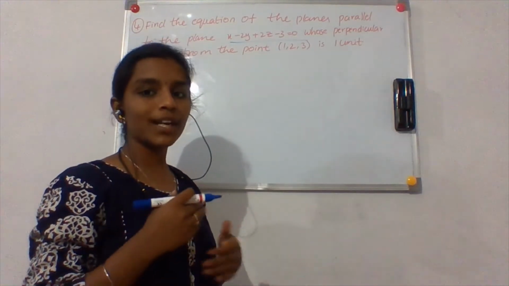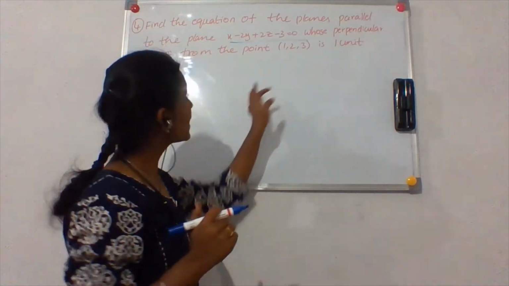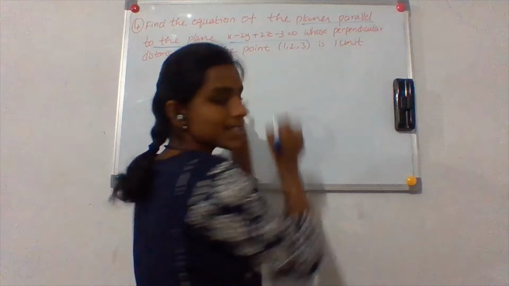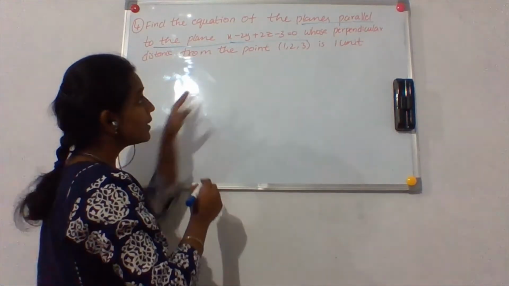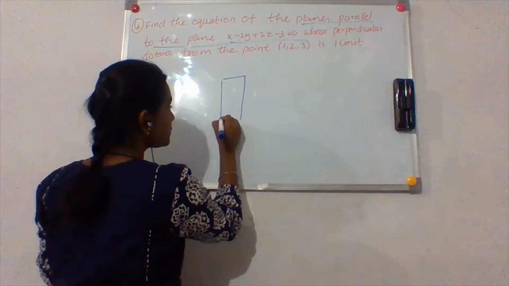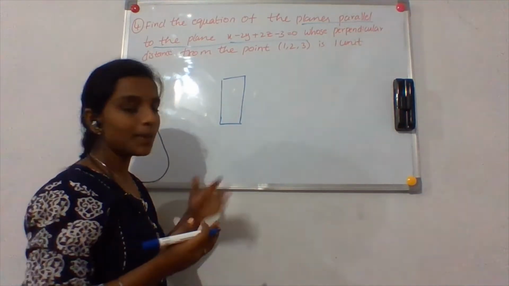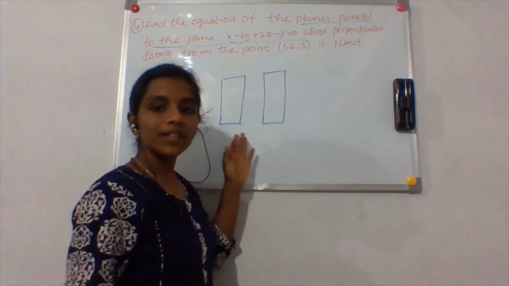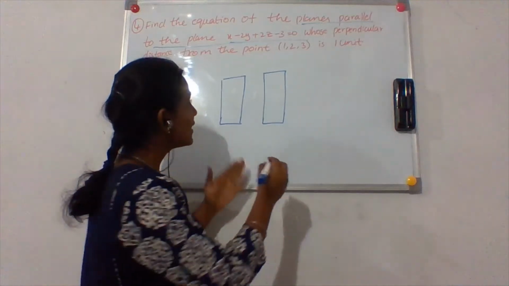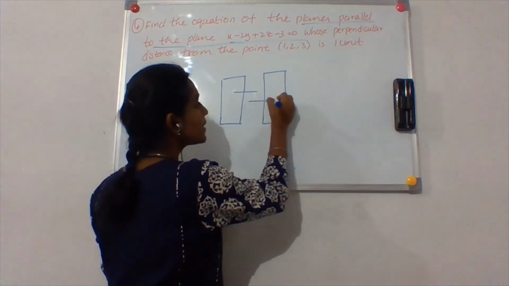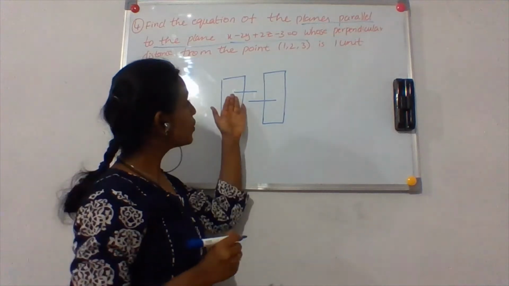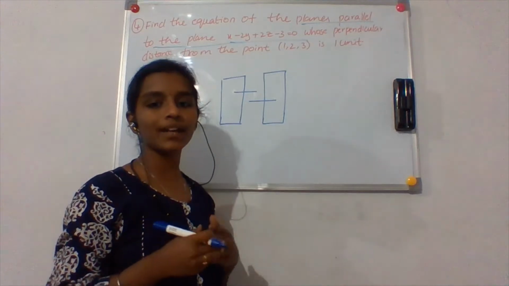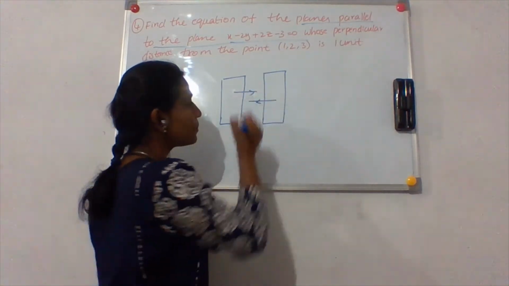Okay. So now let's go to the conditions one by one. So what is the first condition? The first condition is that the required plane is parallel to the given plane. Okay. So if this is the required plane, there is another plane which is parallel to this plane. That is like this. So if the two planes are parallel to each other, then surely the normals will also be parallel to each other, right? You can look here, right?